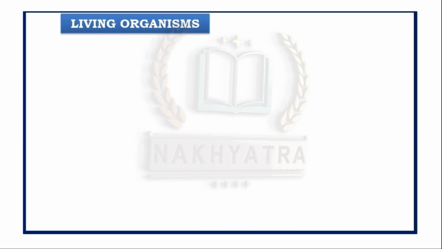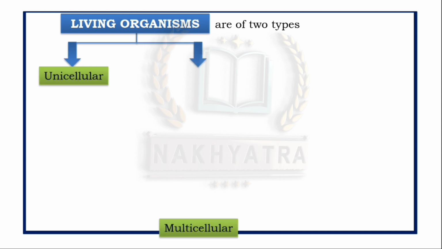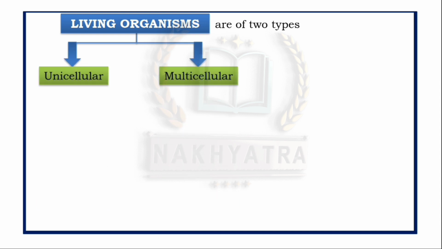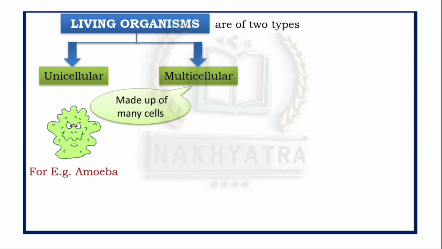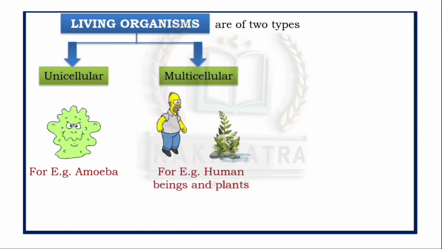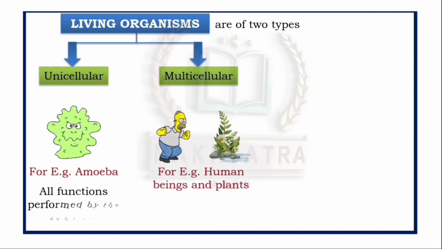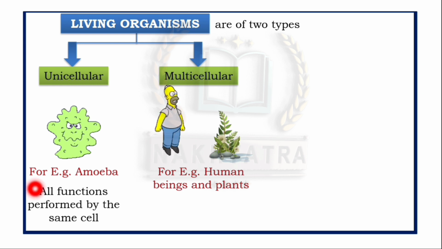We know that living organisms are of two types. They are unicellular and multicellular. Unicellular organisms are made up of only one cell, for example, amoeba. Multicellular organisms are made up of many cells, for example, human beings and plants. Clear?